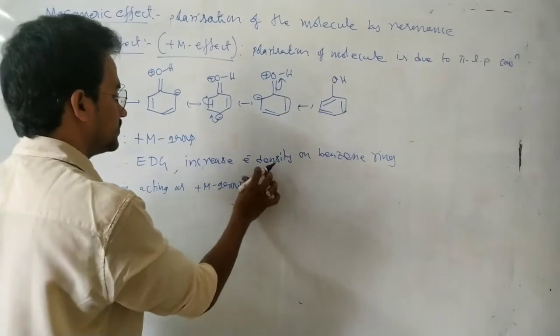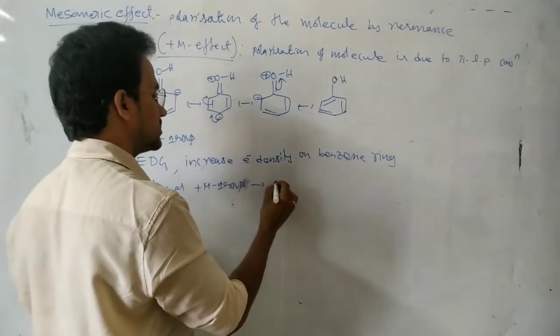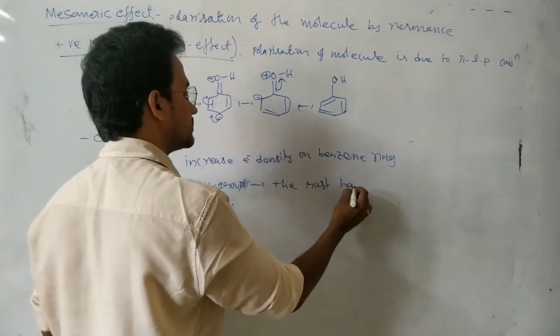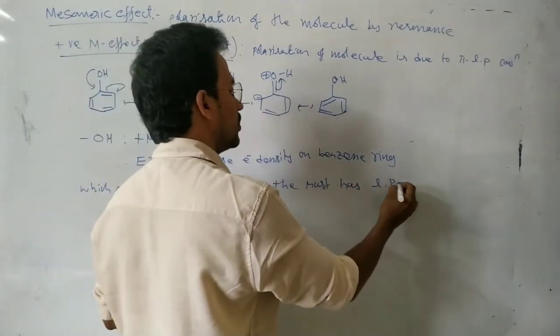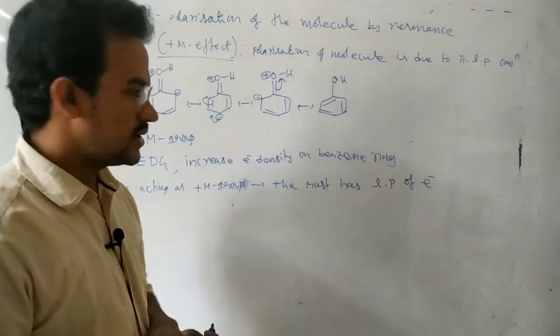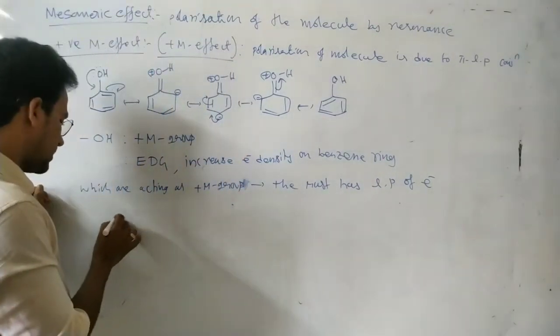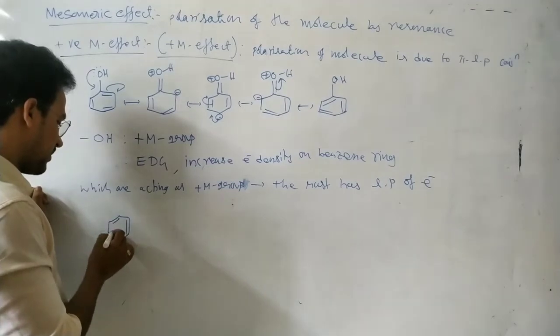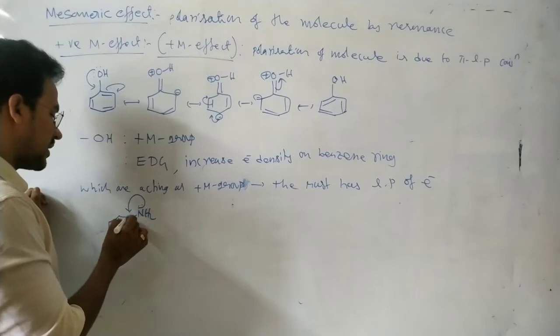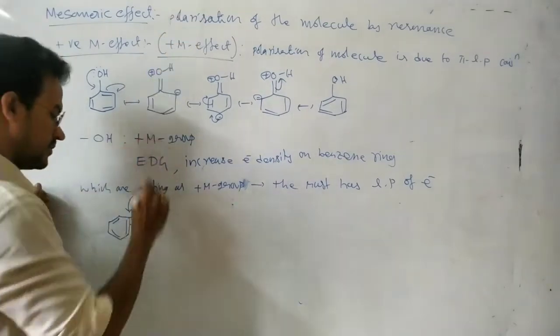A plus M group must have a lone pair of electrons. In this case we can see the pi bond. Here NH2 is a plus M group donating non-bonding electrons into the ring.